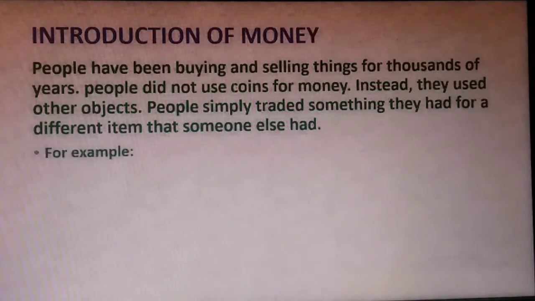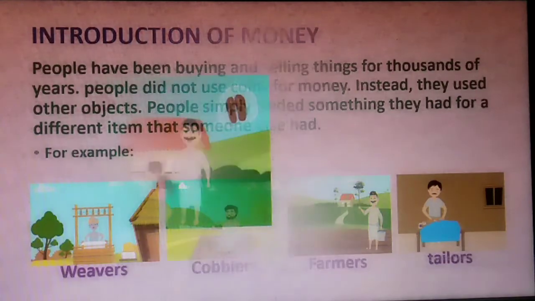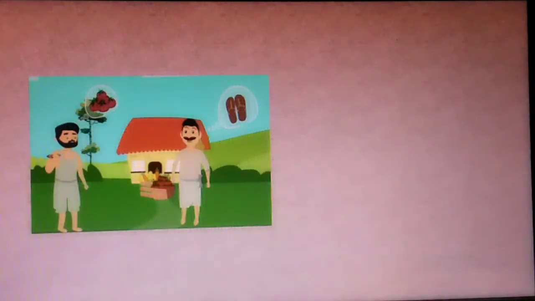For example, there were different types of people like weavers, cobblers, farmers and tailors. If the cobbler needed vegetables, he would just go to the farmer and ask for vegetables, and he was ready to exchange his slippers for vegetables. If the farmer needed slippers, he was ready to exchange the vegetables for slippers.